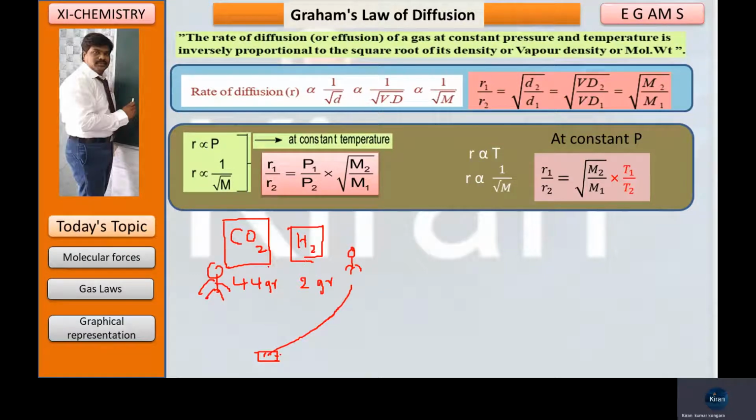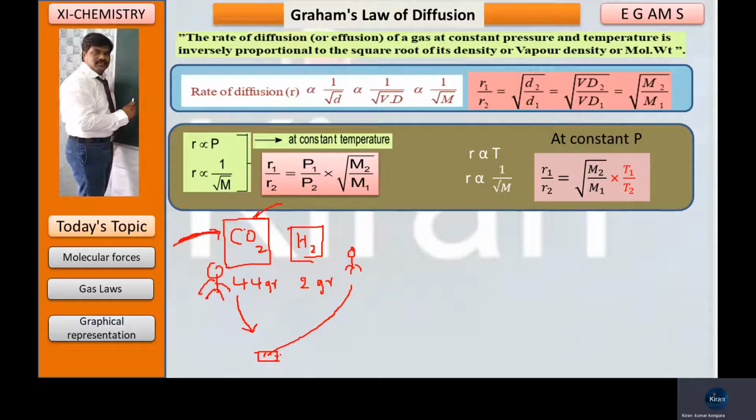In the same way, when you want to move this carbon dioxide fast, like hydrogen gas, what will you do? When you apply more and more pressure, when you increase the pressure on carbon dioxide gas, this carbon dioxide gas will also move fast.